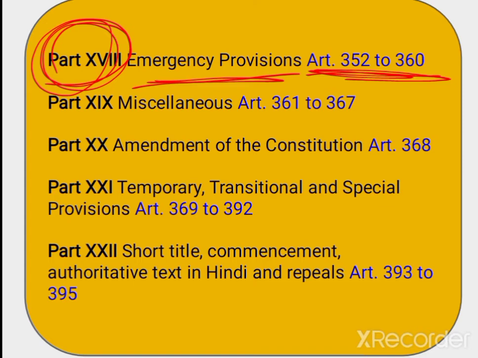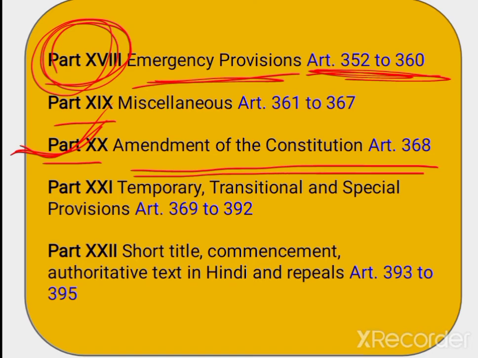Okay, next see Part 19, it deals with miscellaneous, that means various other provisions. And Part 20 deals with the amendment of the Constitution. This is also very important. Part 20 deals with amendment of the Constitution, that is Article 368.